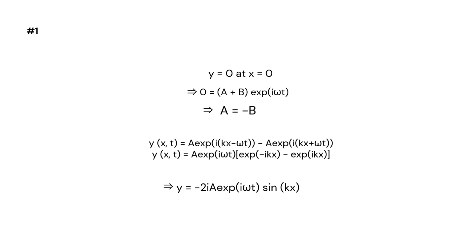y at x comma t equals a e to the power i(kx minus omega t) minus a e to the power i(kx plus omega t). So I can take a e to the power i omega t outside, and I will have e to the power i(minus kx) minus e to the power i kx. On solving this, I will get y equals minus 2ia e to the power i omega t sin kx.